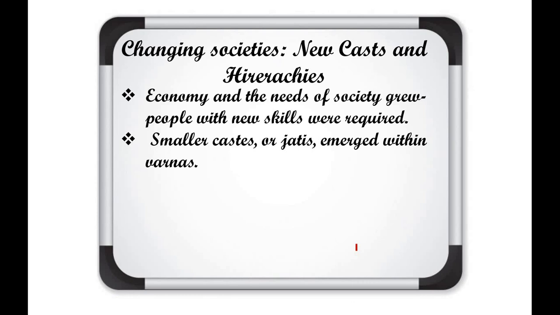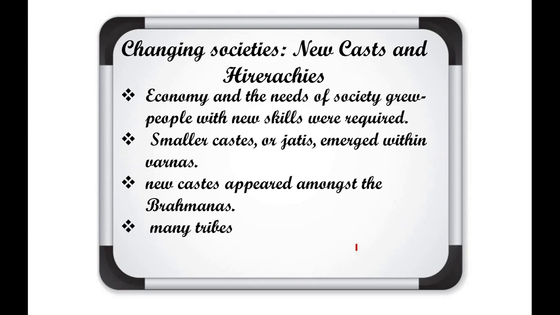As I told you, Brahmans were also categorized into different small categories like Chaturvedi Brahman, Divedi Brahman, and the Kshatriya categories, including Rajputs, were also divided into different units. In this way, caste and jati came into the society.